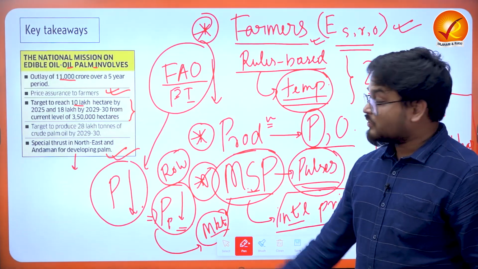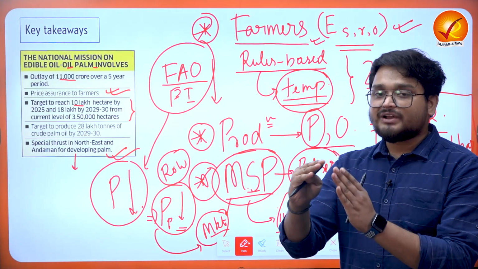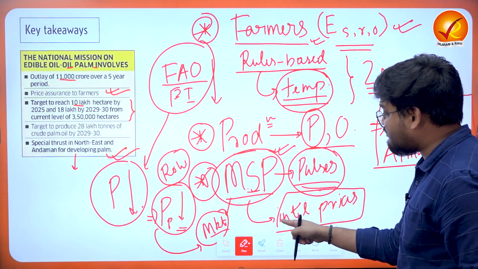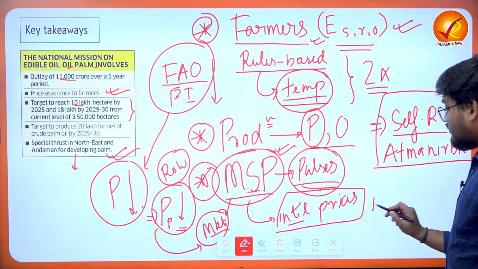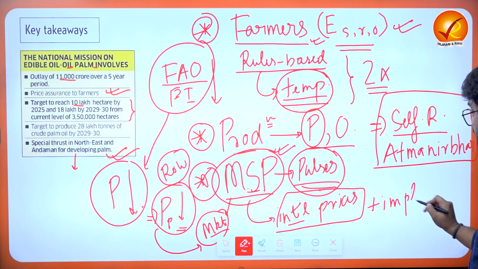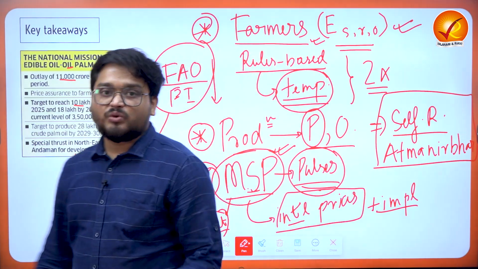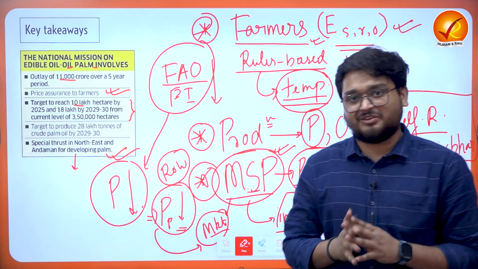This is a system which is integrated with the global economy. It is not a bad thing. Integration with the global economy is a good thing, but the domestic policies of MSP must be made resilient with reference to international prices, and the implementation of MSP should also be promoted. And there is one more final consideration: we have to promote more and more crop diversification.